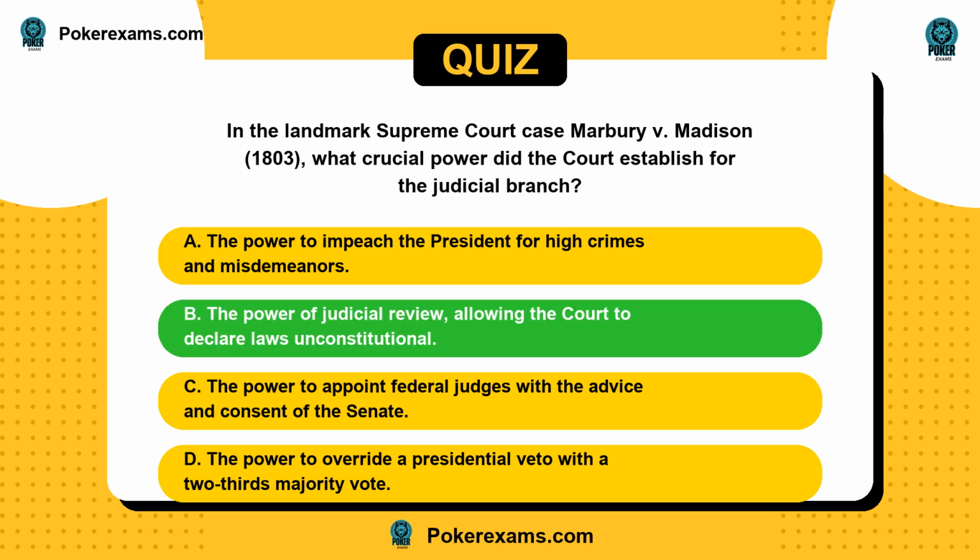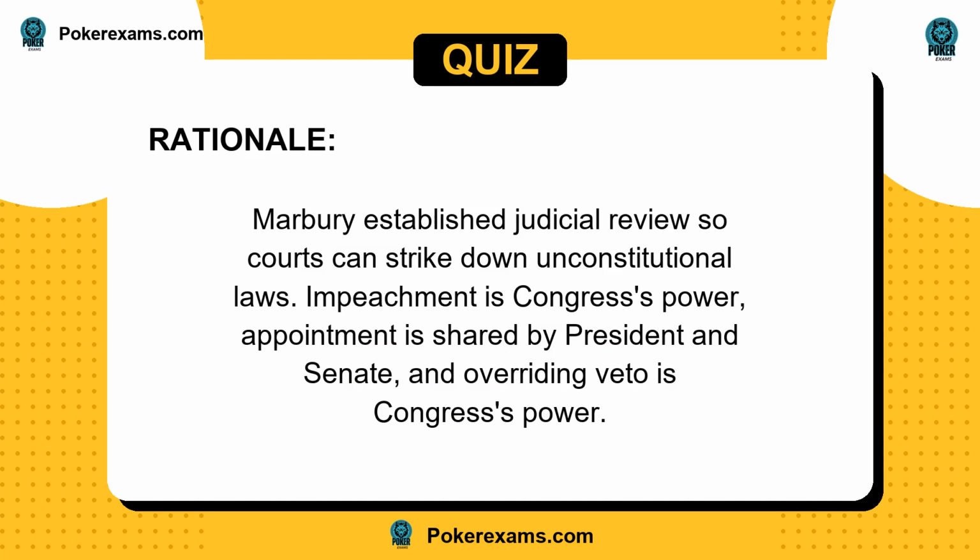The answer is B. Marbury established judicial review so courts can strike down unconstitutional laws. Impeachment is Congress's power, appointment is shared by the President and Senate, and overriding a veto is Congress's power.